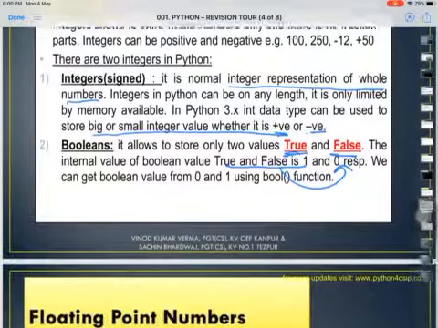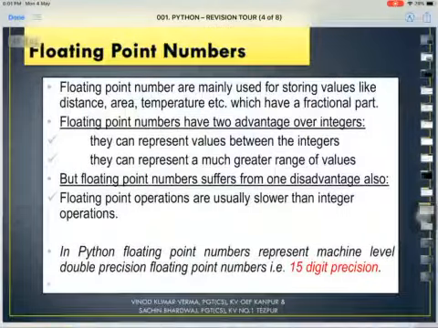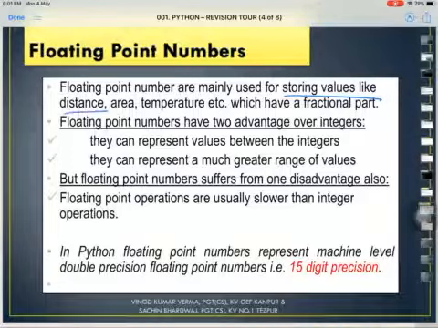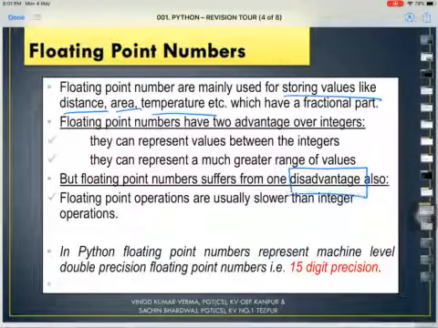Alright, let's proceed further. Then we have the floating point number. Floating point numbers are mainly used for storing values like distance, area, temperature, etc., where we have a fractional part in our data. So whenever we have to store data in fractional or decimal form, we make use of floating point numbers. I hope it is clear. Now whenever we deal with floating point numbers, we have certain advantages and disadvantages. Let us quickly see the advantages.